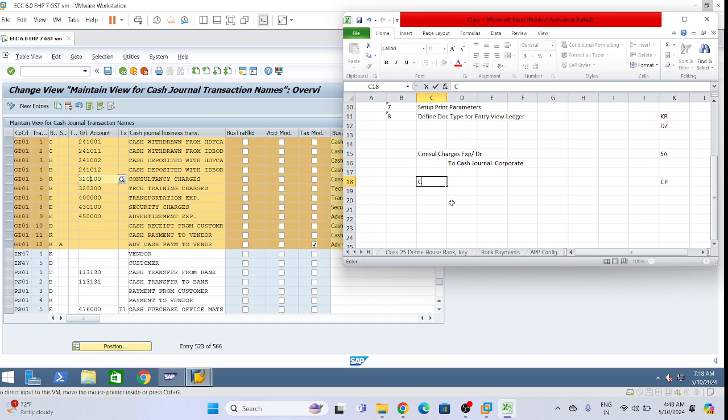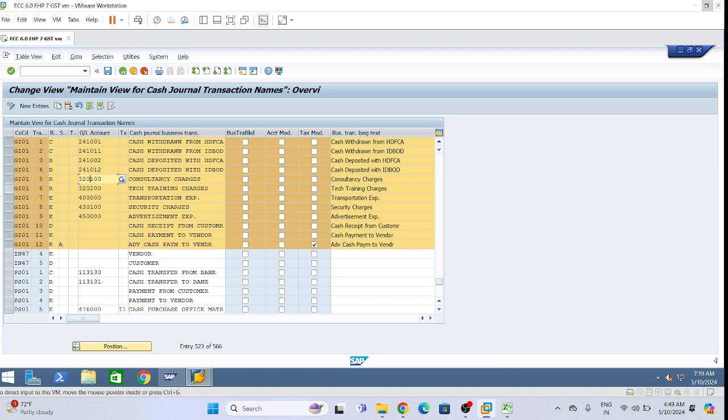If cash is deposited with IDBI, then what will be the accounting entry? The business is depositing cash in IDBI bank: IDBI incoming GL debit to cash. Right? So this is the requirement we have defined. There can be other requirements also, but this is the very basic base. If we understand this much, we can define other requirements also.